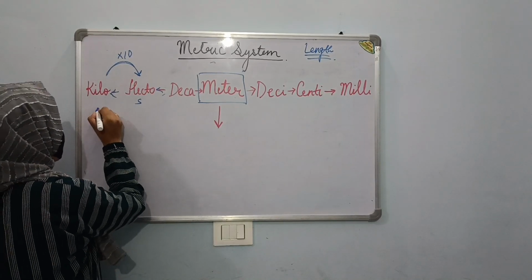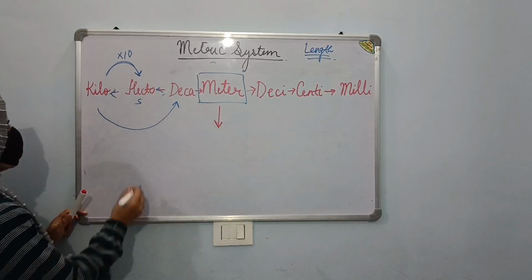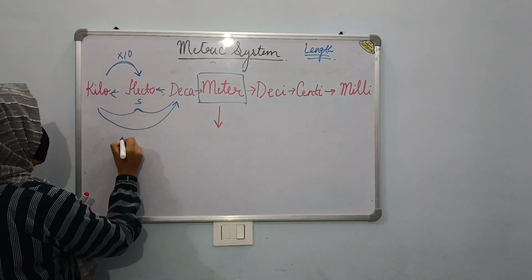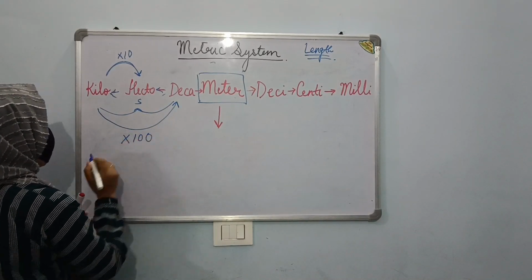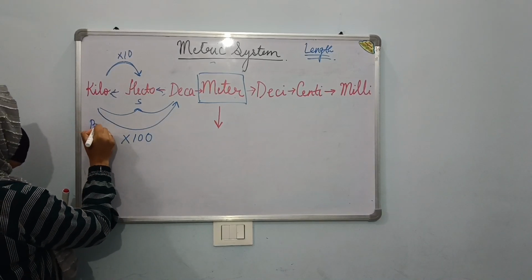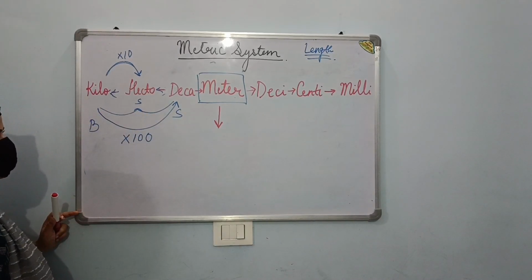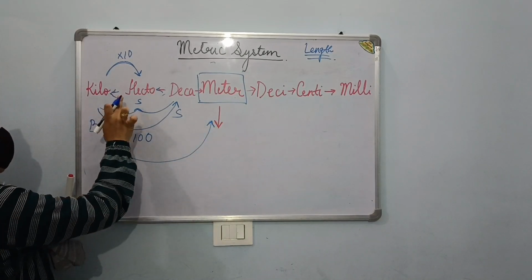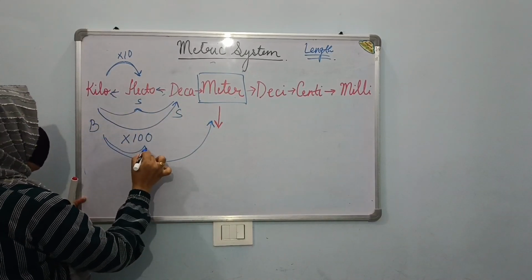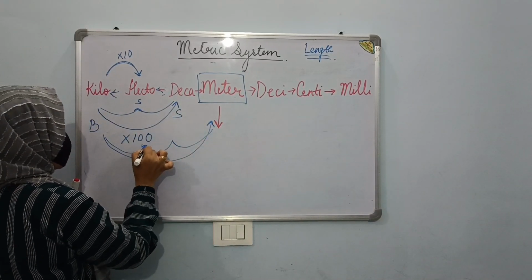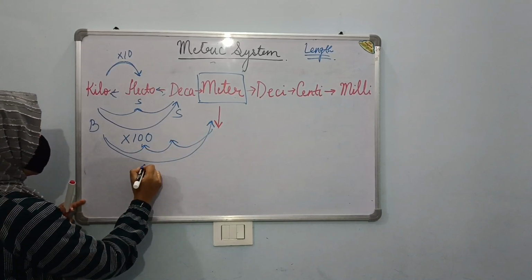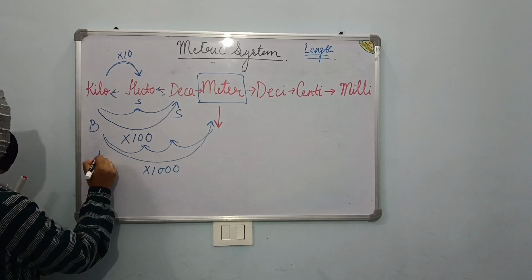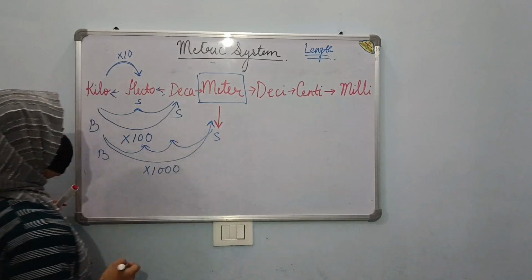Now, if you have to convert kilo into deca, how many jumps did you take? 1, 2. 2 jumps. So you have to multiply by 100. Why? Because you are converting a bigger into a smaller unit. Alright. Now, kilo to meter, if you have to convert, how many jumps did you take? 1, 2, 3 jumps. So you have to again multiply by 1000 because we are converting bigger into a smaller unit.